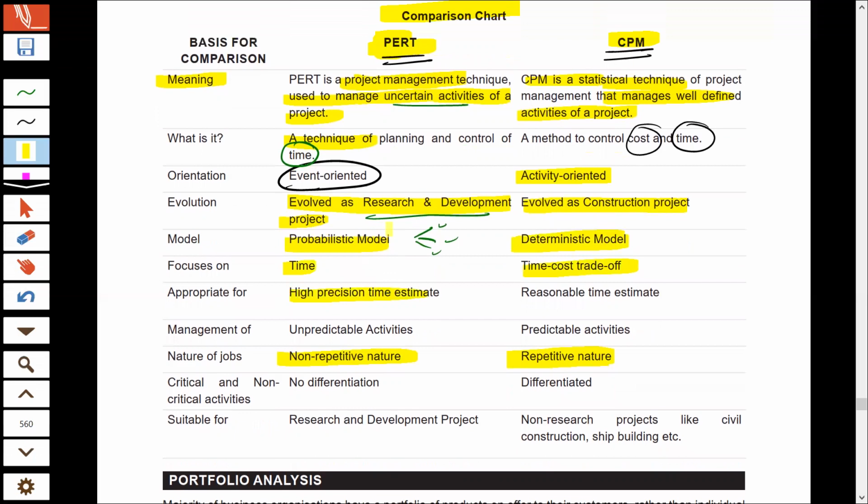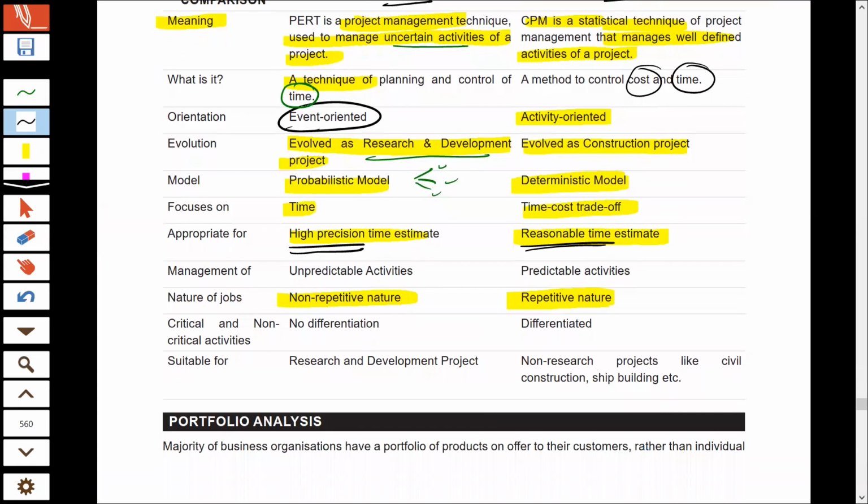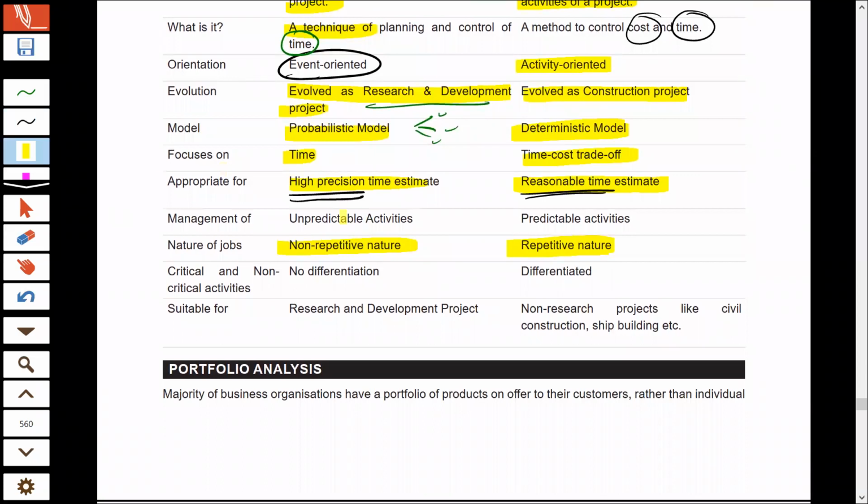So you follow PERT. In CPM, we do not care much about time, because time is something that we already know, because the activity is very repetitive in nature. So even a reasonable estimate of time is enough for us to do that project. So that way, PERT is useful when you want to predict your time with utmost certainty. And in CPM, we already know the time, and so prediction is not a problem. A reasonable estimate will also work. In PERT, activities are very unpredictable, whereas activities are predictable in case of CPM.